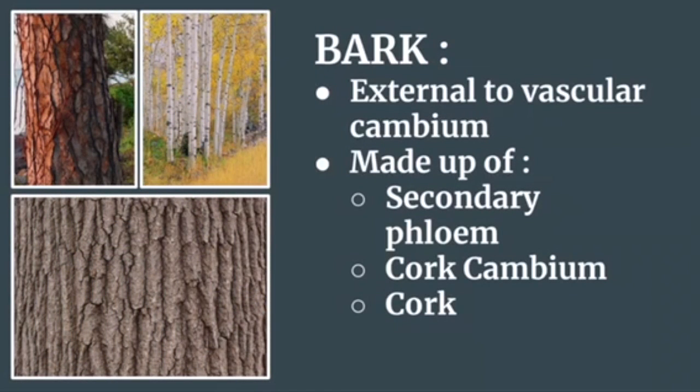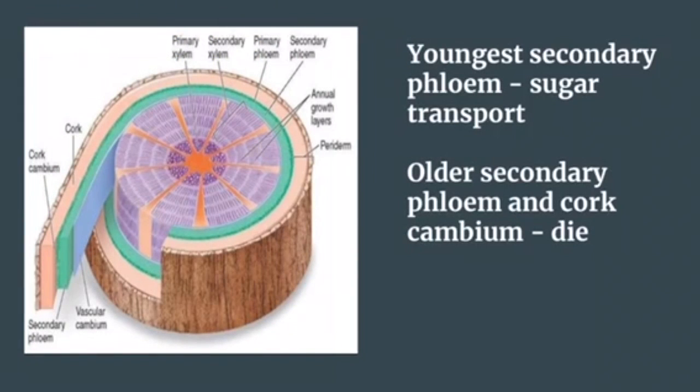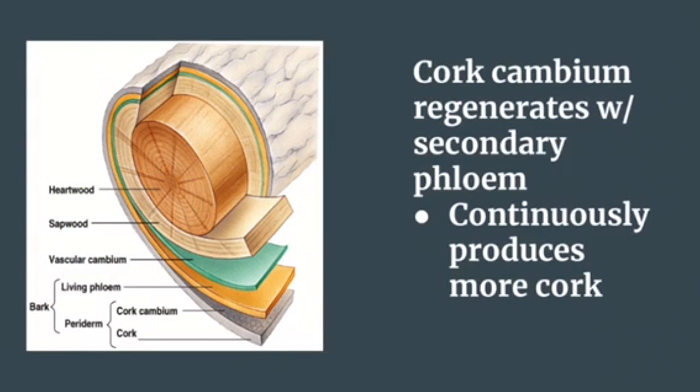This bark is everything external to the vascular cambium. Bark is made up of three things: secondary phloem, cork cambium, and cork. Youngest secondary phloem carries out sugar transport. Older secondary phloem and cork cambium die. Tissues and cork cells protect the stem until they also join the bark. Cork cambium keeps regenerating with the aid of secondary phloem to produce a continuous supply of cork.